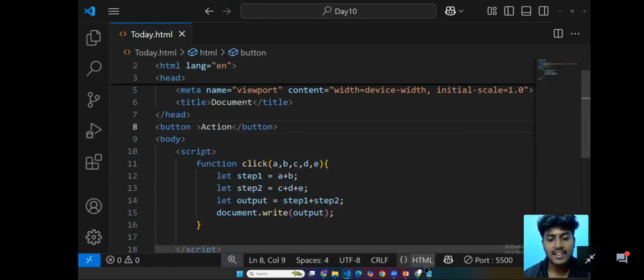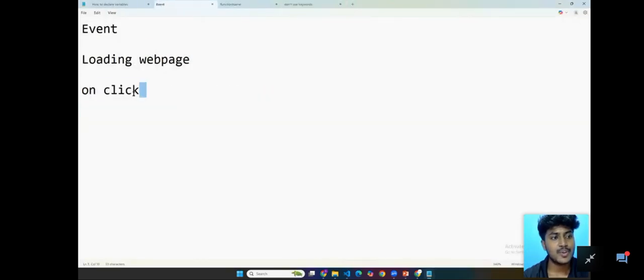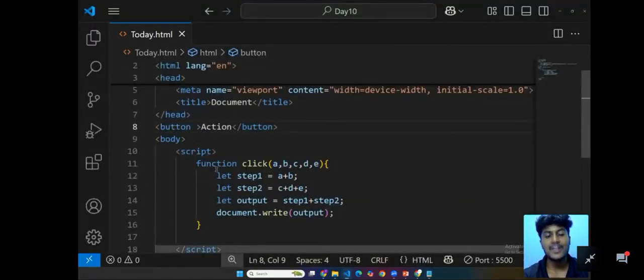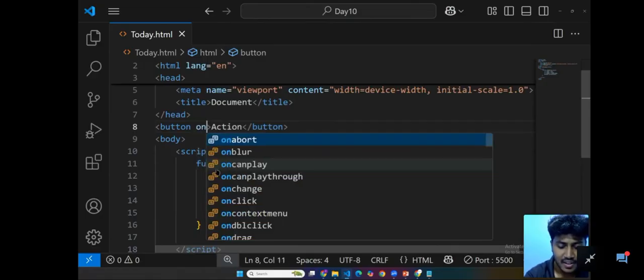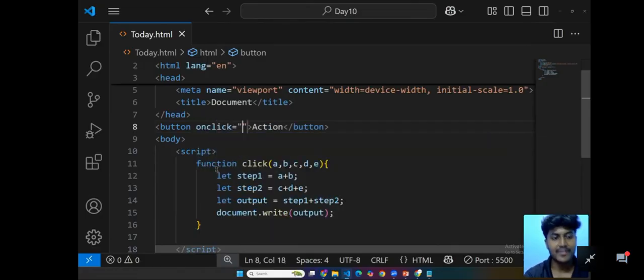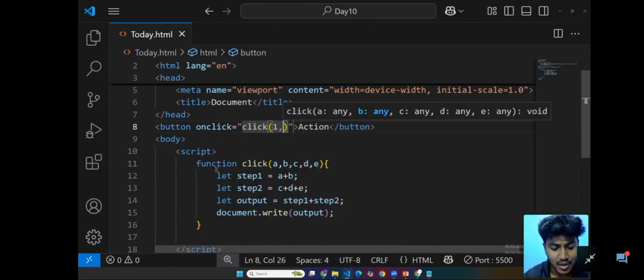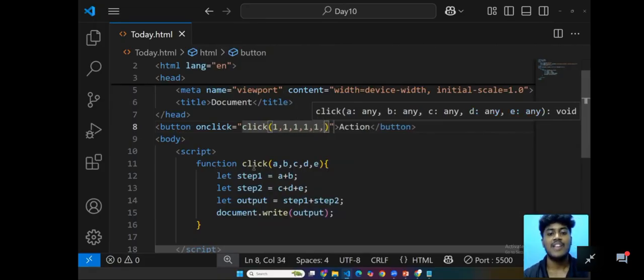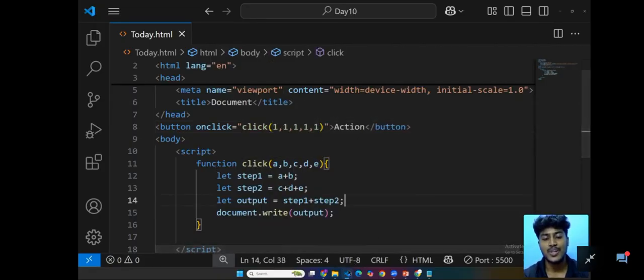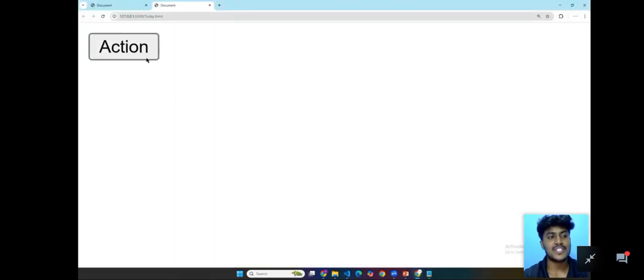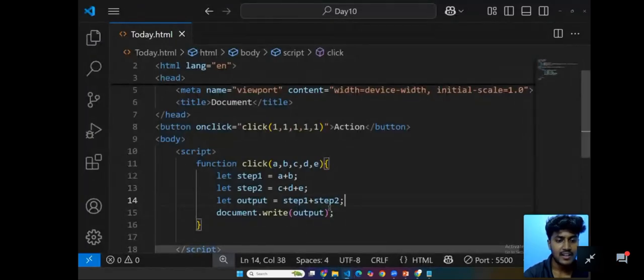In that button tag, we are going to use the onclick event. Whenever I click the button, the click function is going to run with the values 1, 1, 1, 1, 1. The answer is going to be 5. So whenever I press the button, the answer is 5, but it will not be shown.